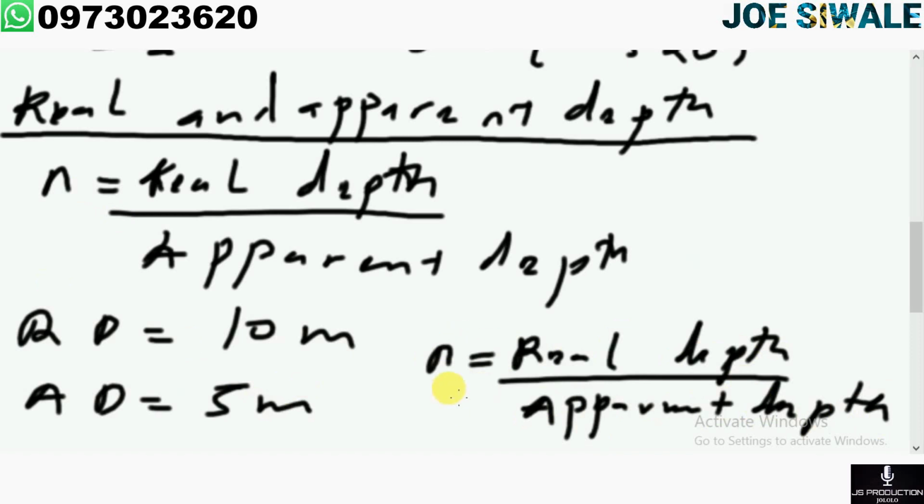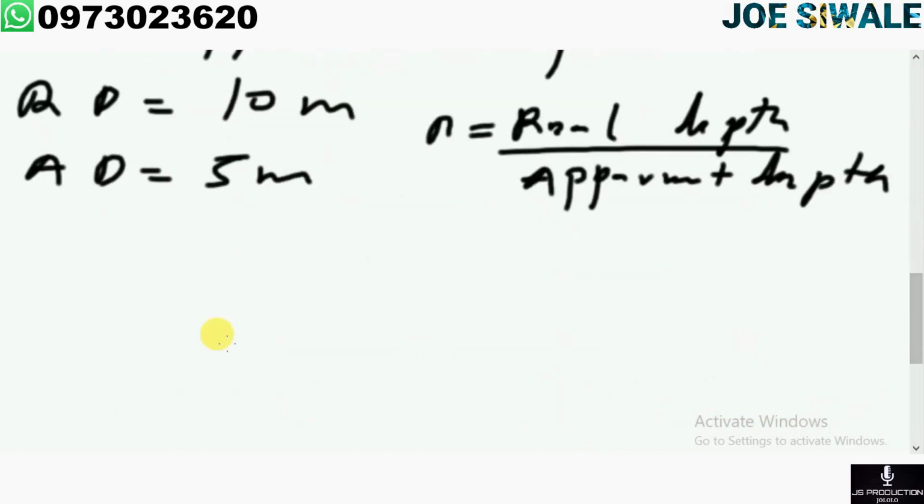So N is equal to 10 divided by 5, and the refractive index there is 2.